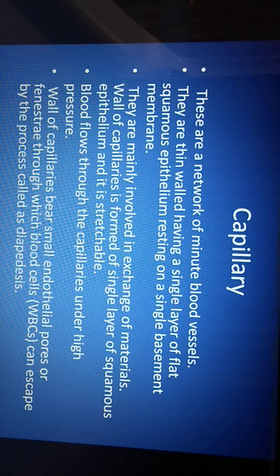Due to amoeboid movement, the WBC can squeeze out through the minute blood capillaries, which is called diapedesis. Through those capillaries, blood flows under high pressure. Due to that only, the exchange of material takes place between the tissue cells, tissue fluid and blood present inside the capillaries.